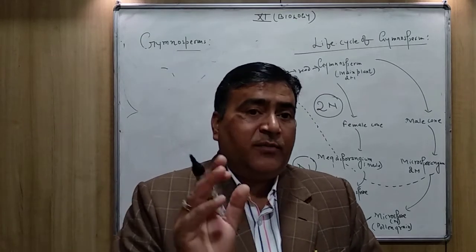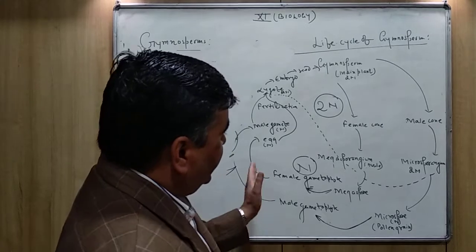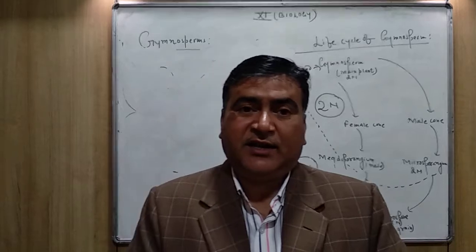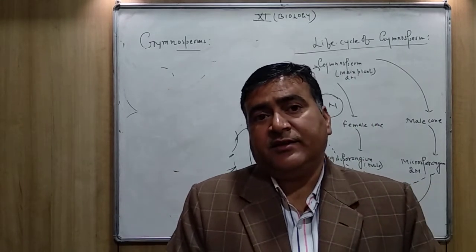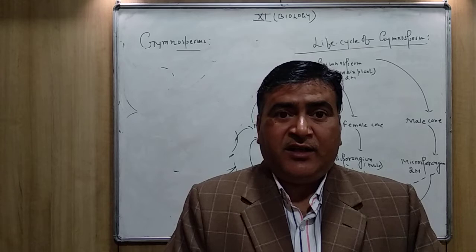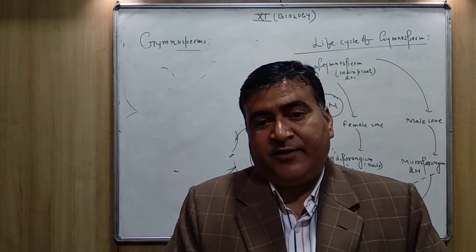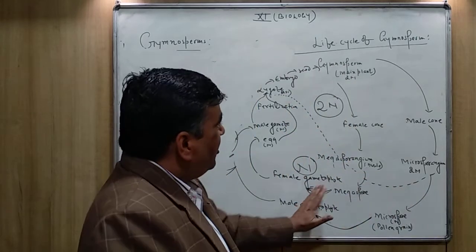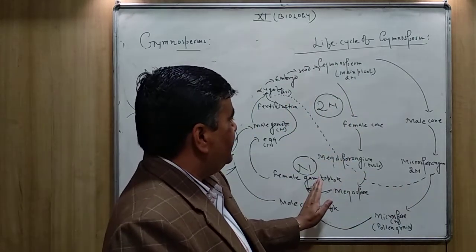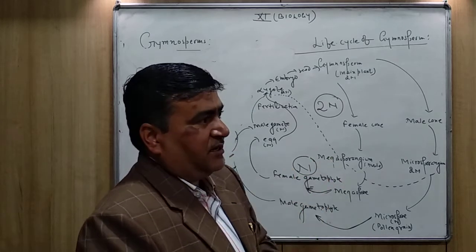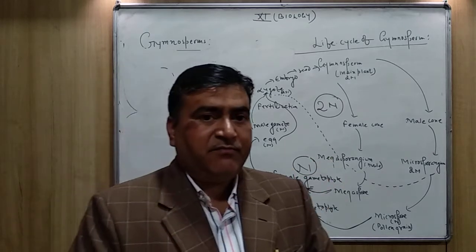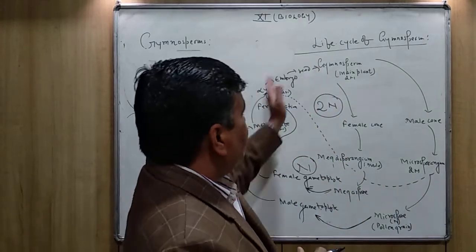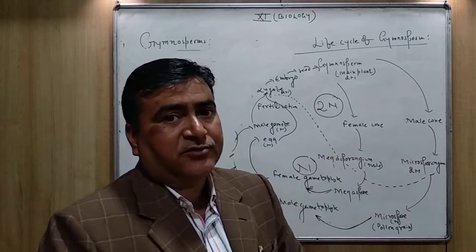So this is all about the gymnospermic plant, and here you have also observed that the male and female gametophytes, unlike the bryophytes and pteridophytes, are not independent. They are fully dependent on the sporophytic plant. They are not going to be separated from the main plant. The whole life cycle is completed in the same plant, and through this cycle you can see how the new plant is going to be produced.